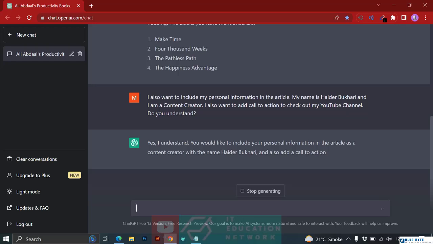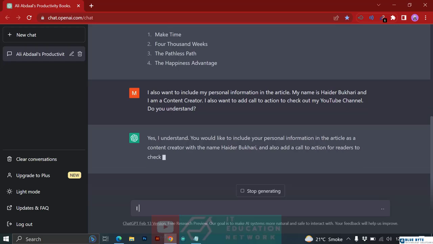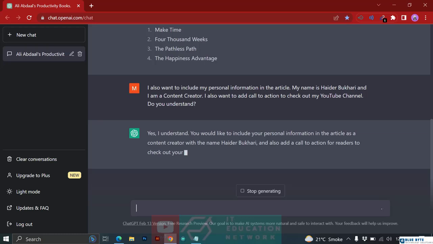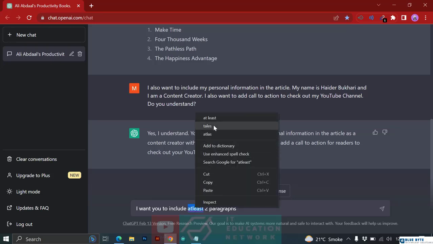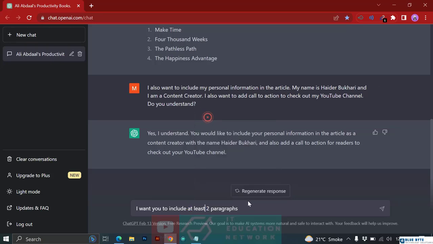Now you can go on and add different stuff. Basically we are adding more and more information to make this article our own, because we don't want ChatGPT to copy the article from the web. So that's why we are giving more and more information. The more information that you can give to ChatGPT, the better it is. I want you to include at least 2 paragraphs. So we have a spelling mistake here. At least 2 paragraphs in each heading.